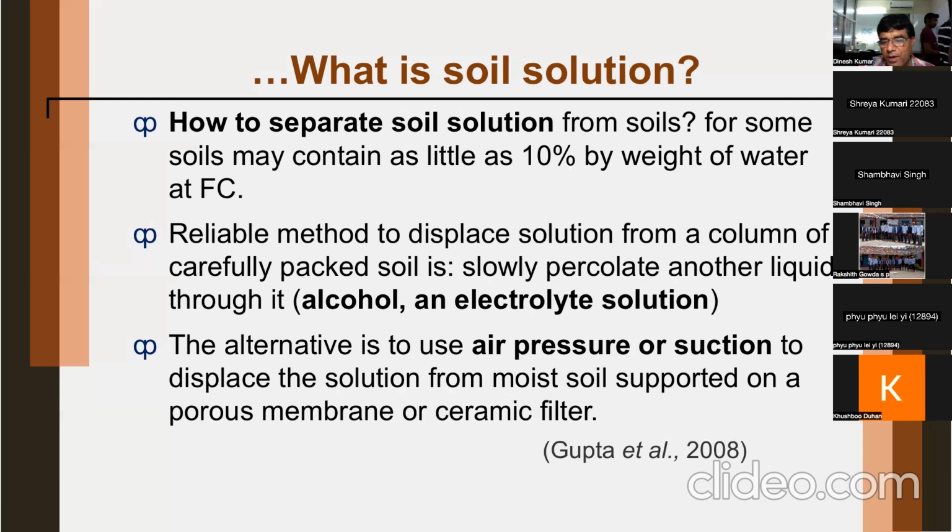The alternative method is to use air pressure. Instead of alcohol or electrolyte solution, one can use air pressure or suction. Suction can be applied on the bottom side and pressure can be put on the head side. So you can extract the soil solution by using air pressure or the suction method. Our job is not to go into much detail, but you can have an idea that soil solution can be extracted, one by alcohol and the other by pressure or suction methods.